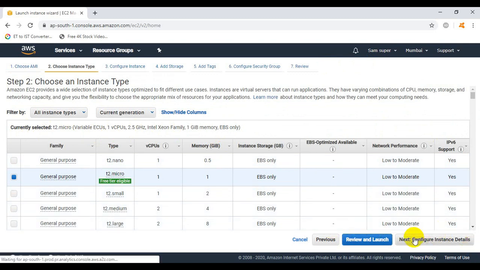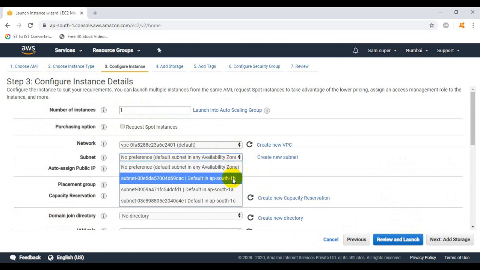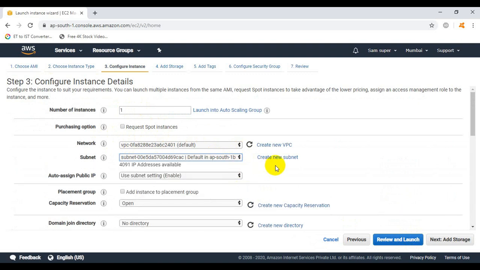So click on next here, and this time you will choose the south 1B. Last time we had chosen availability zone 1A. So this time we are choosing availability zone 1B. It means that web server 2 we are going to place inside the 1B data center, and web server 1, the first EC2 instance, we already placed inside the first data center, the 1A data center. So now click on next.